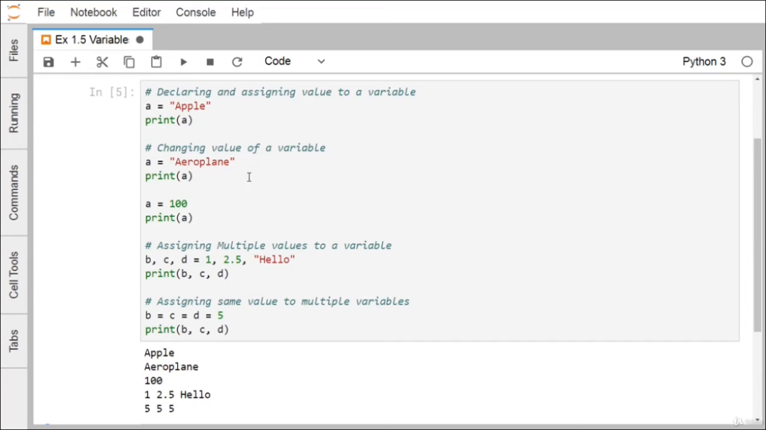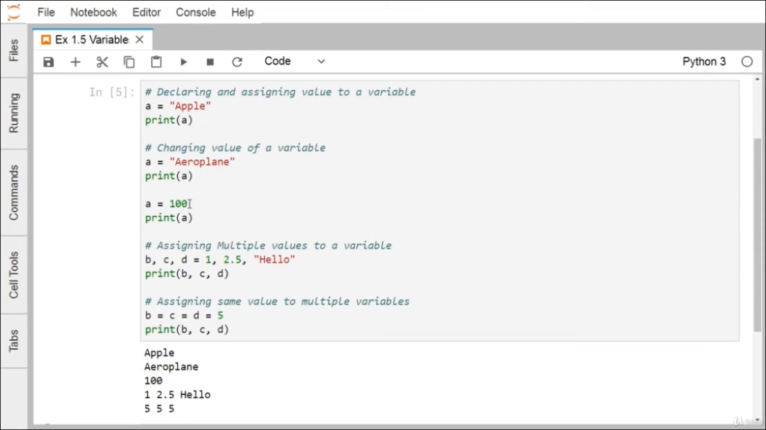Changing the value of a variable can be done using reassignment. So a is equal to aeroplane. Now if you type this and then print a, it is printing the respective string. Next, I'm just assigning 100 to a. Now if we print a, it gets the value 100. You can find that the same variable sometimes may be initialized with a string, sometimes with an integer, and that is allowed in Python, because Python is a dynamic type language.